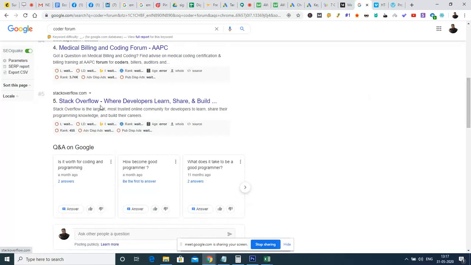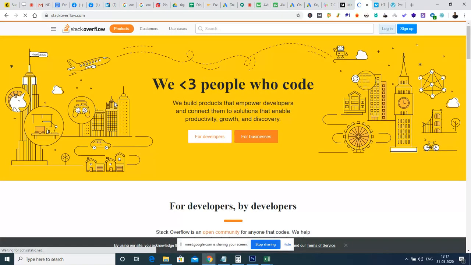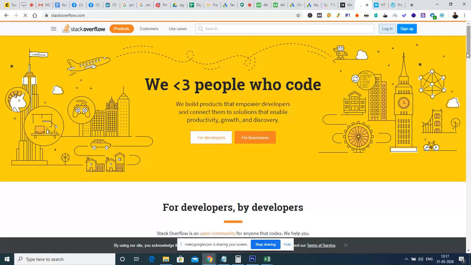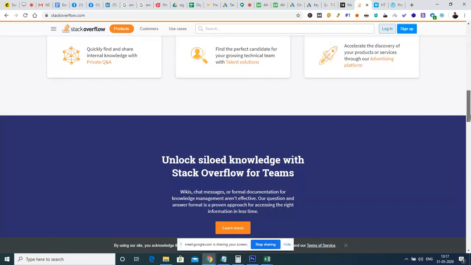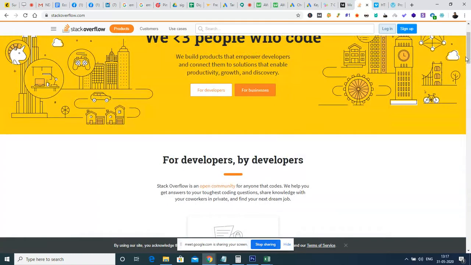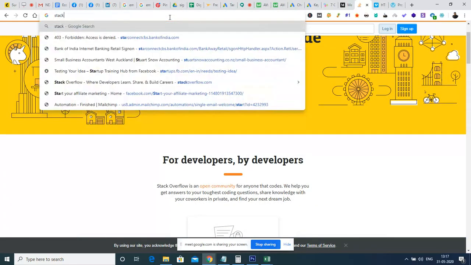Okay, so Stack Overflow is a place where people share programming code for website development, mobile application development, and so on. Once you log in, you are able to comment on some of the blogs or some of the code that has been published. Okay, let me check if something is available.